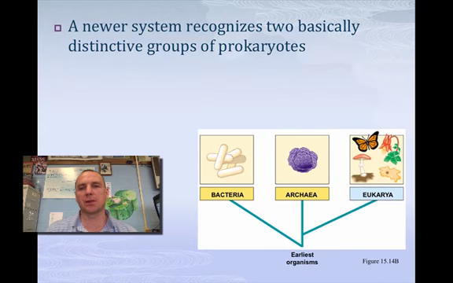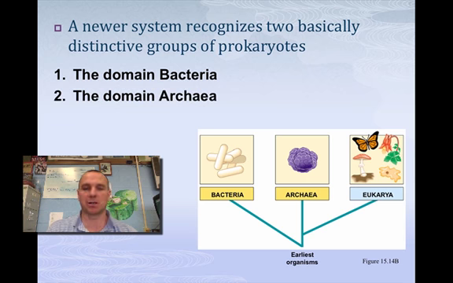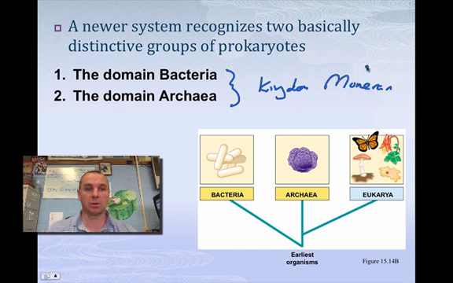Now, there's a newer classification that's really come around in the last 10 years or so of how to break prokaryotes down into 2 different domains. The reason scientists did this is because there were more Monerans in the world than there are all the other 4 kingdoms combined. So they thought it was kind of necessary to break the Moneran kingdom down. And they broke the Moneran kingdom down into 2 domains, the domain bacteria and the domain archaea. So both of these used to be the kingdom Monera. Now they're broken down into 2 domains.